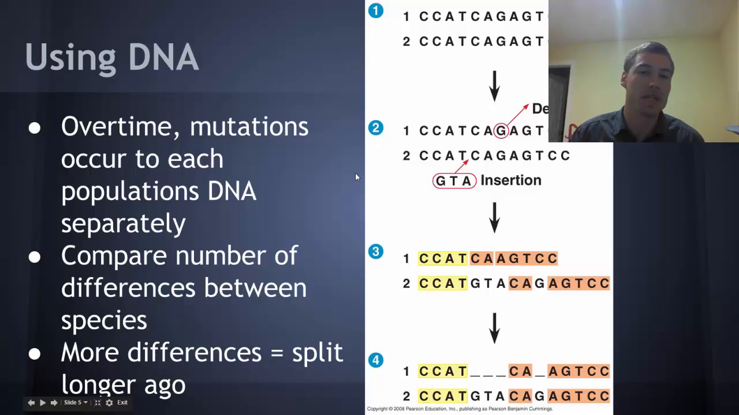So let's talk about how we use DNA. Over time, mutations occur to each population's DNA separately, and different mutations are going to occur in the same genes. So what we do is we compare the number of differences between different species. More differences equals a split that occurred longer ago.